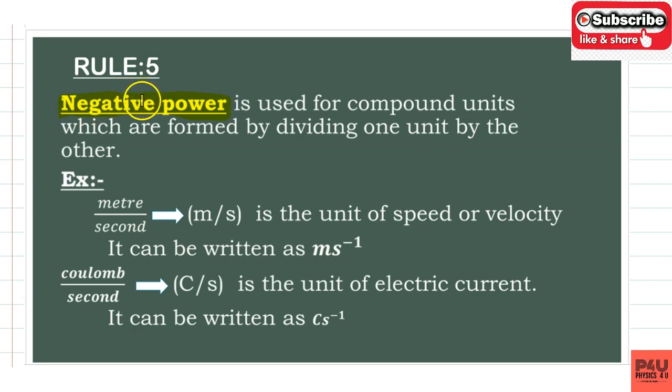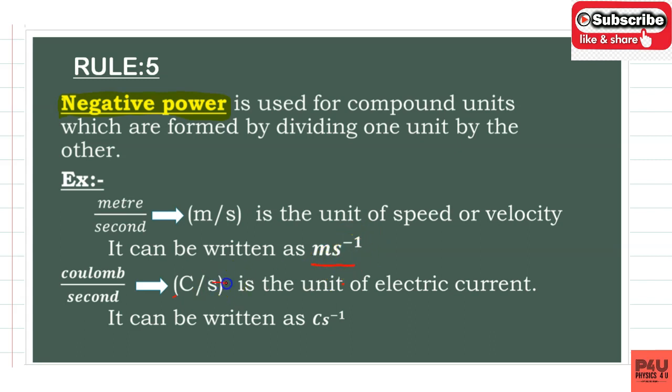Whenever you see the unit of velocity or speed, it is meter per second. Meter per second can be written as meter into second inverse, because s is raised to the power minus 1.